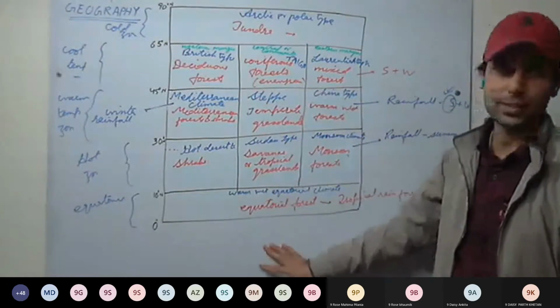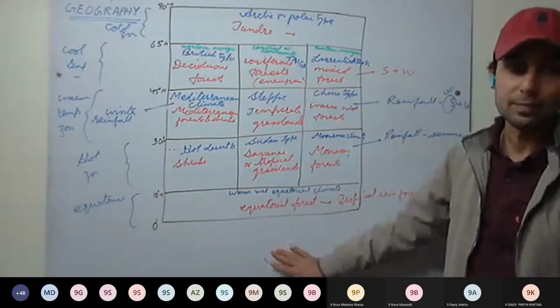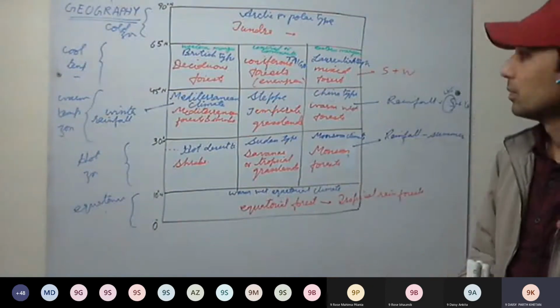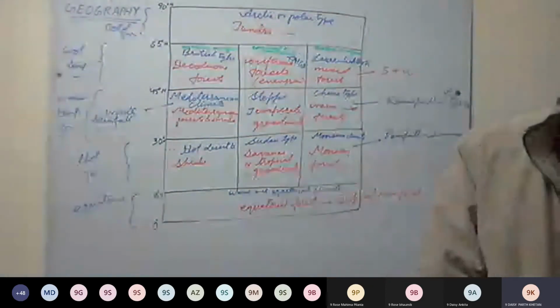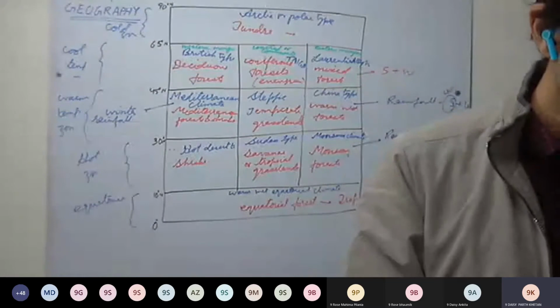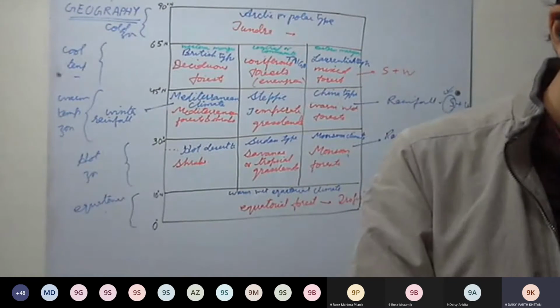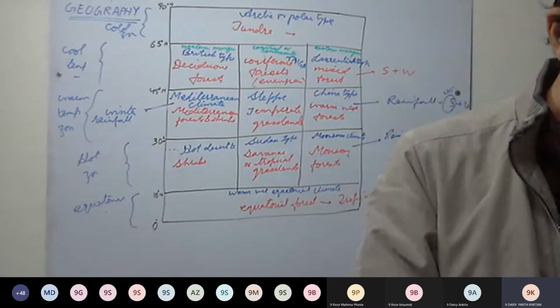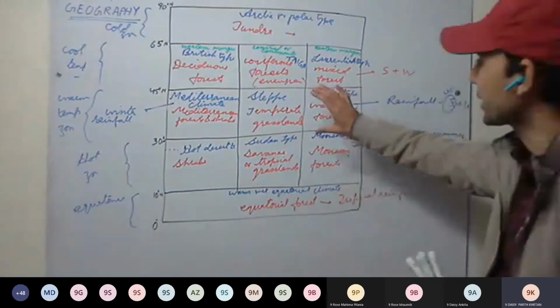Now, did you understand this chart? Sir, yes sir. In the geography book, in the picture 18.1, sir, is tropical grassland also given on the western sides? Yes, yes, slightly it is given.